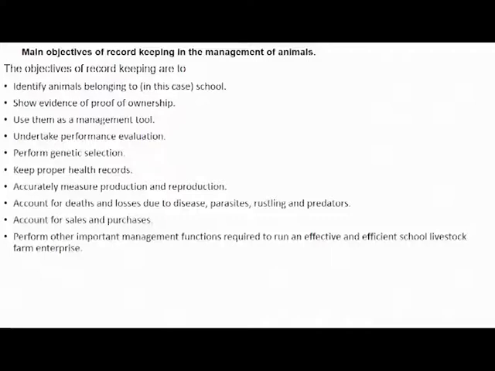Normally, it is to identify which animals belong to, in this case, our schools. Because when you have proper record keeping, that will help you to identify animals to where they belong. It also shows evidence of proof of ownership. It is also used as a management tool. So record keeping is a very powerful